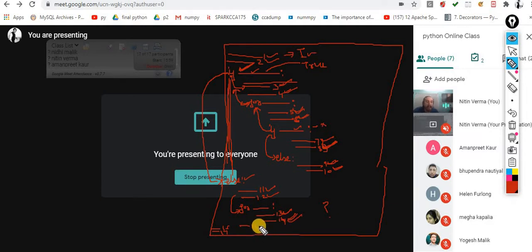Now you can tell me, this statement 15 is part of which one? The for loop, the if, or the else? If you clearly observe, there are similar tabs, so this 15 is part of this else. After completion of this for loop, your statement number 15 would be executed, and that is not part of this for loop.